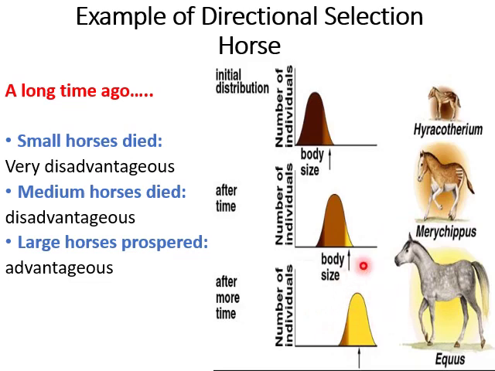And the large horses survived, and this was advantageous for them, and they prospered. And as you can see in the graph, their size is large compared to the body size of this dog-sized animal. This is the modern horse, and the size of the modern horse is about 10 times bigger than this dog-sized animal. This is an example of directional selection.